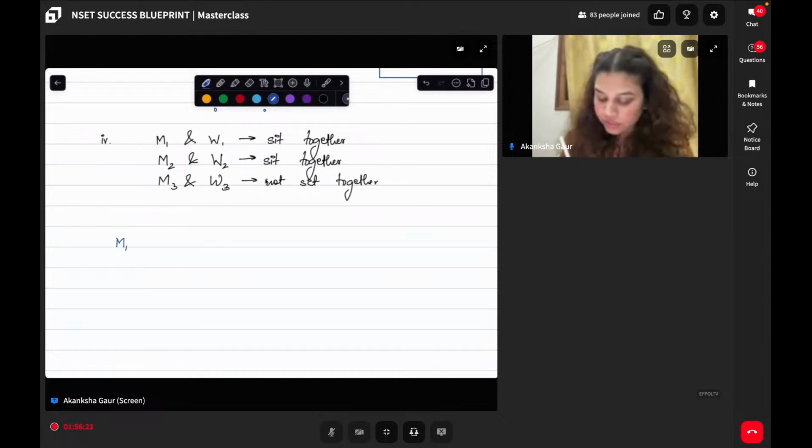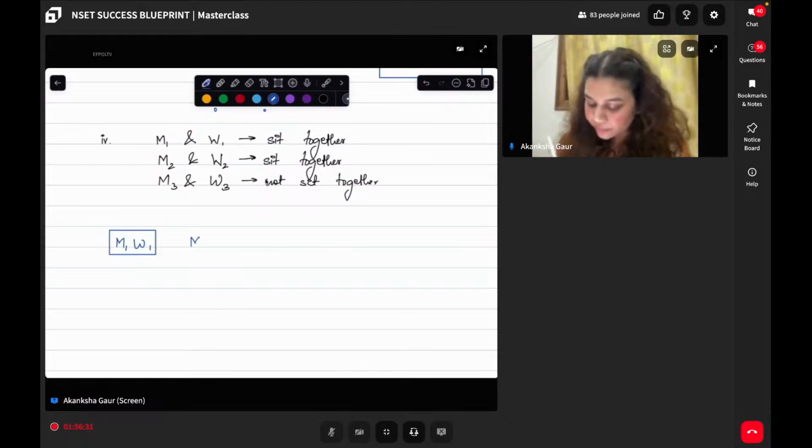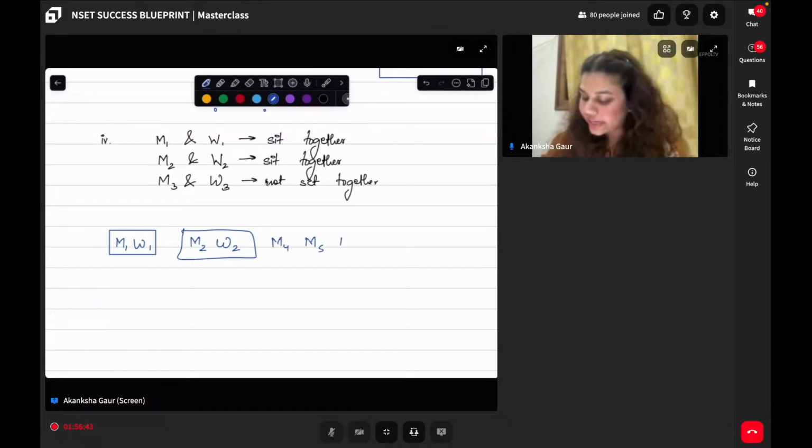M1 and W1 cannot be moved. They are a single entity. Yes. M2 and W2 can also not be moved. They are a single entity. Then other men don't have an issue. They can sit anywhere they want to. Correct? What about women?